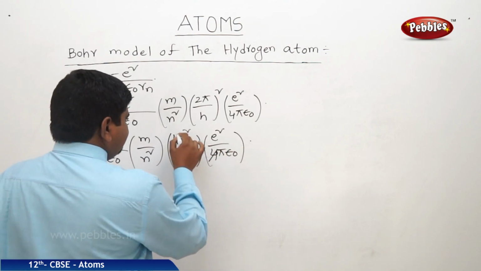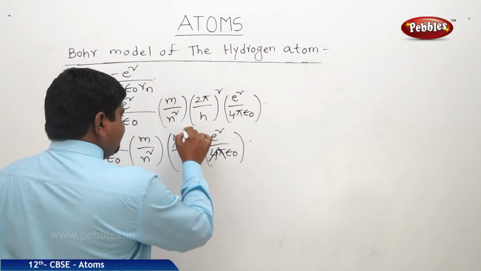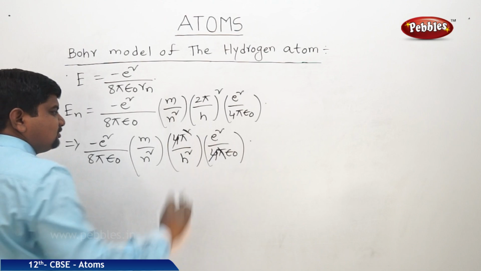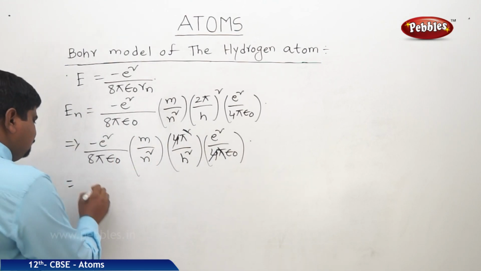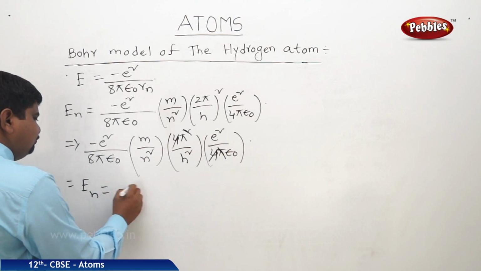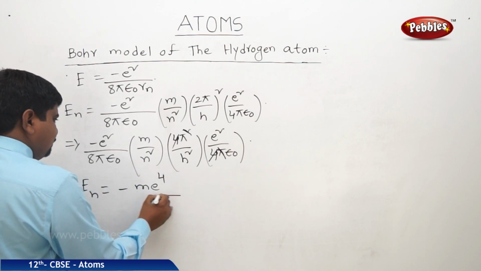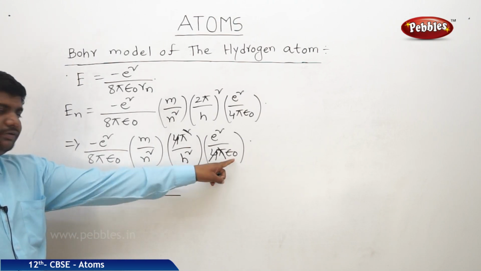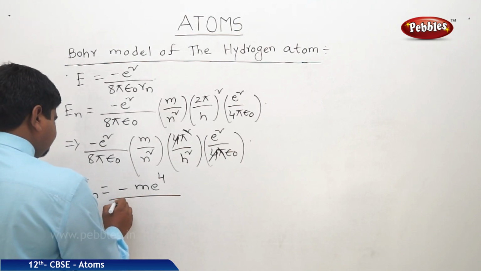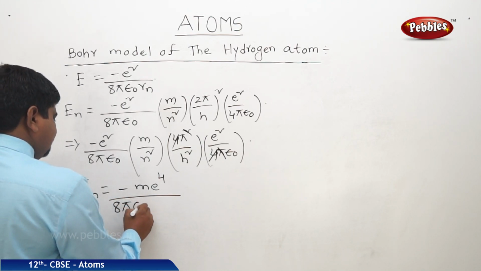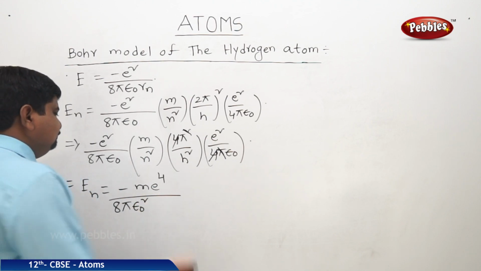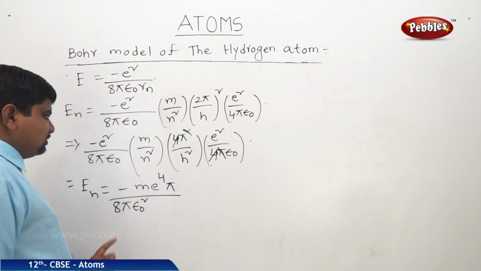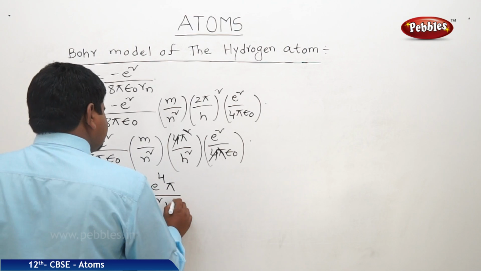What are the calculations? 4 pi and 4 get cancelled, pi square gets cancelled, and e square into e square gives e power 4 m. So En is equal to minus m e power 4 by 8 pi epsilon naught n square h square into epsilon naught, that's for 8 pi epsilon naught square, epsilon naught into epsilon naught square into n square h square.